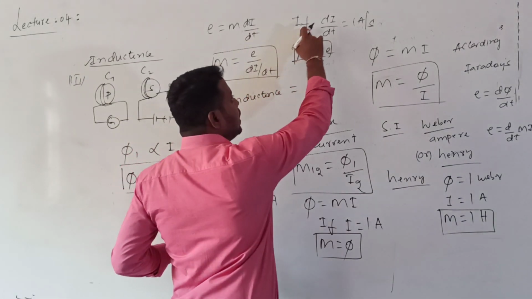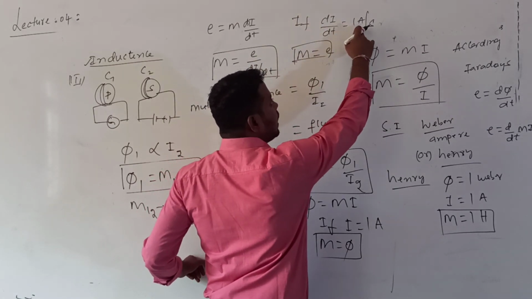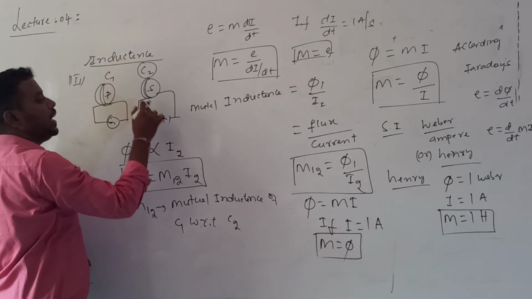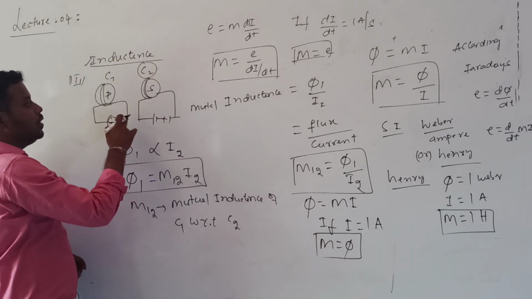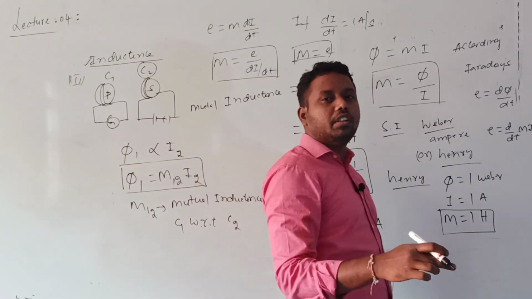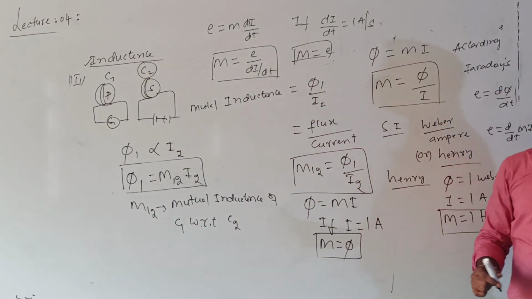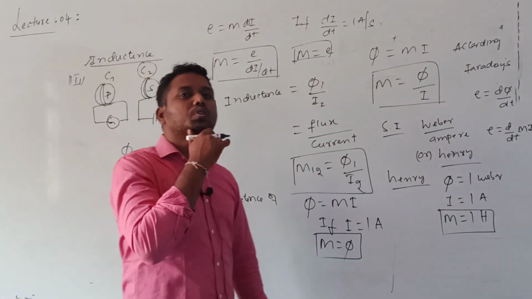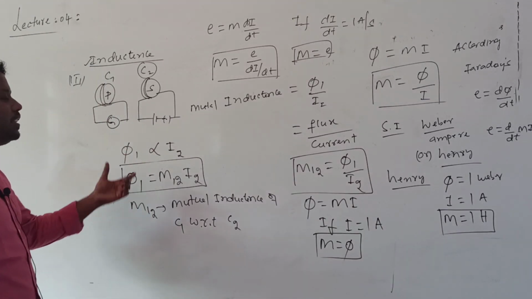Or otherwise, if di by dt is equal to 1 ampere per second, if the rate of change of current in C2 is 1 ampere per second, then what is the induced EMF developed in C1? That is numerically equal to which one? Mutual inductance. Till now, what we discussed is only the definition of mutual inductance. So let us see once again.